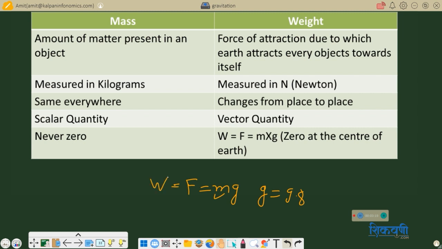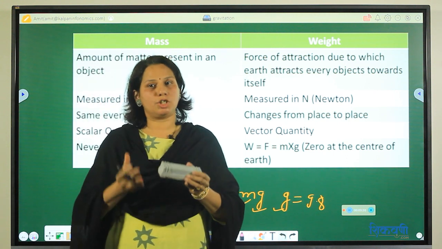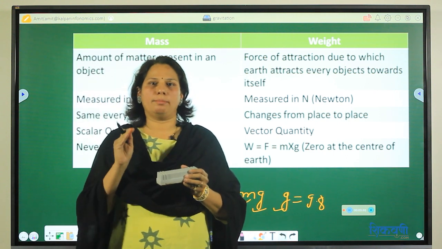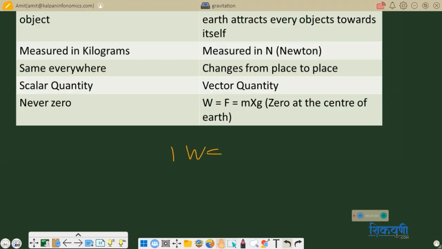So we can write that weight means what? W is equal to force. Which force? Force exerted by the earth on that object. Means m into g, where m is the mass of that object and g is 9.8. Correct? So when I am talking about a stone having 10 kilogram of mass or weight, we know that W, weight, is equal to m into g, where g is equal to 9.8.